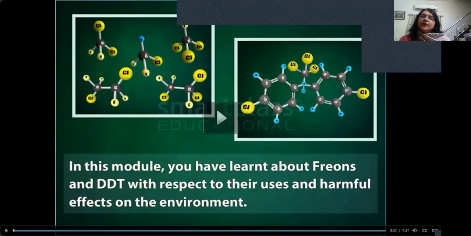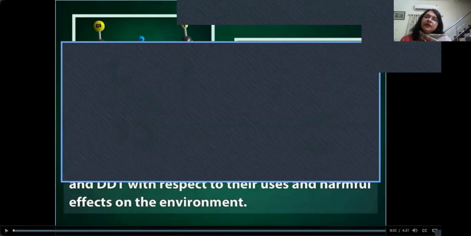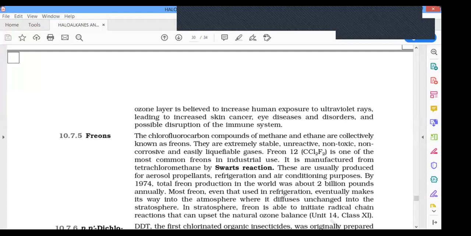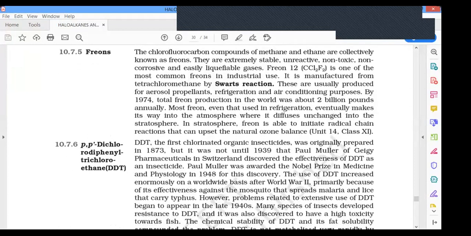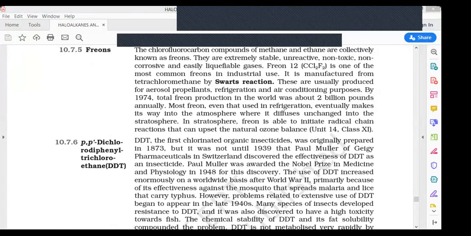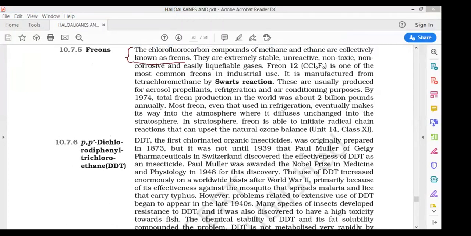Okay, so now let's move on to our NCERT text and mark the important points which we just saw in the video. So now coming back to our NCERT, freons, chlorofluorocarbon compounds of methane and ethane. This is their definition, and so the definition can be marked. This sentence can be marked till here, and definitely you need to remember it also.